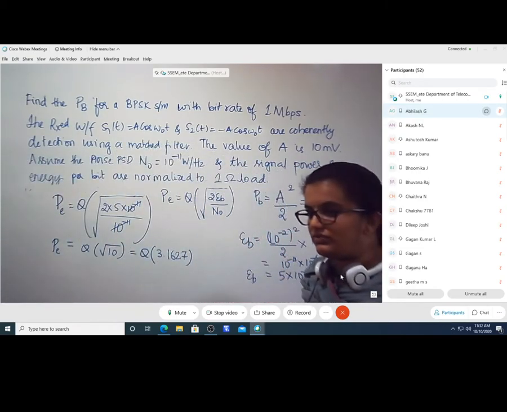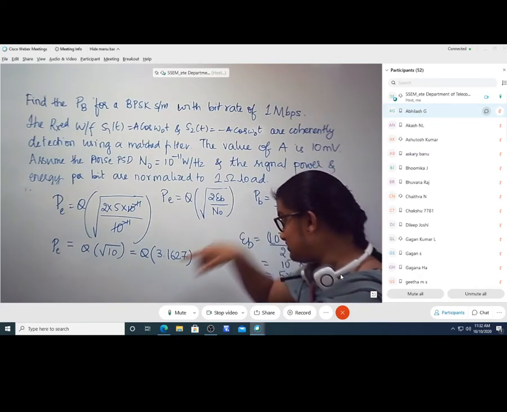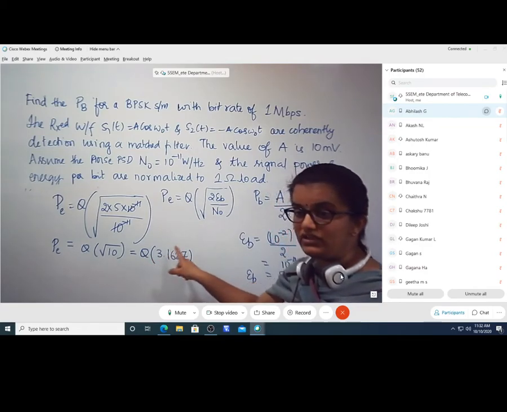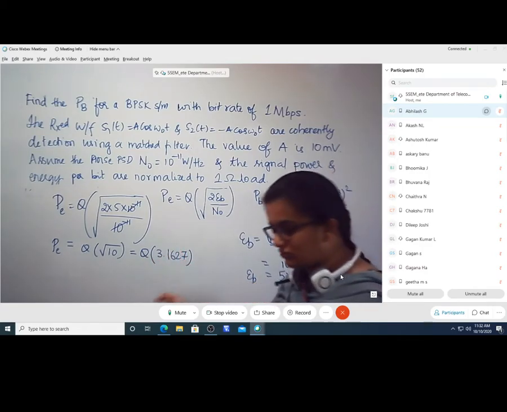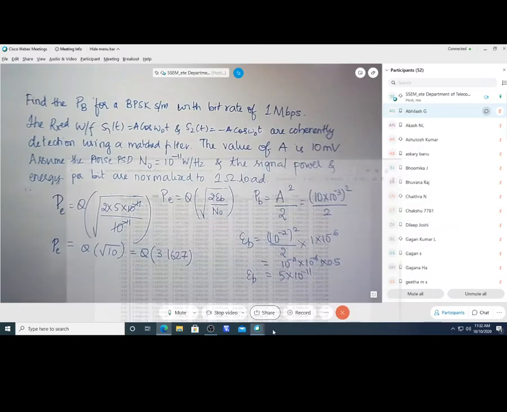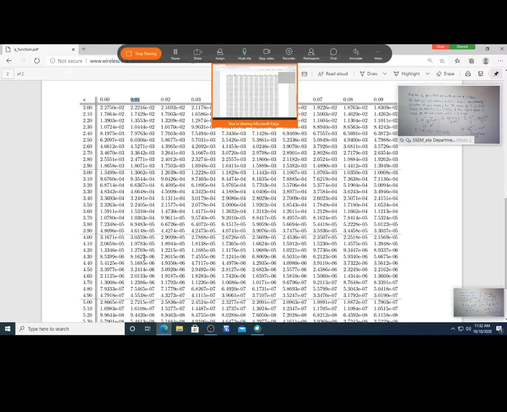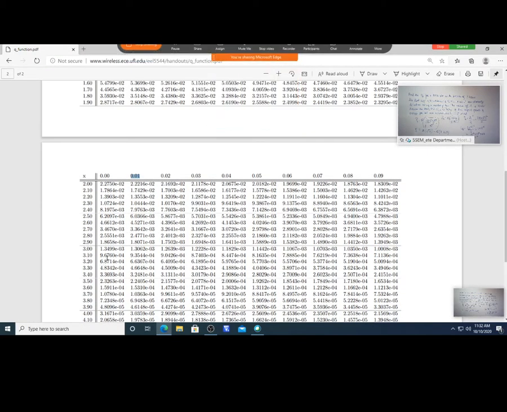3.1627. Now we will have to figure out from the table what is this value of Q when x is equal to 3.162. We have to find out the nearest value. So 3.16 is the given value. So 3.1 I will find first in the first column, the x column.